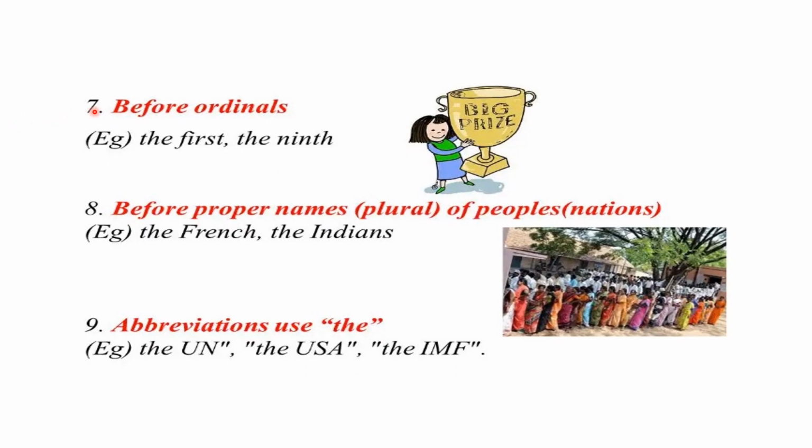The is also used before ordinals. What are ordinals? First, second, third, fourth. Look at these examples: the first, the ninth, the fifth, the sixth. So the is used before ordinals.